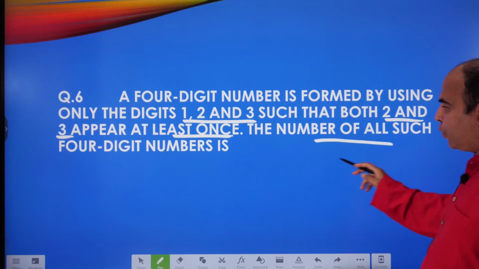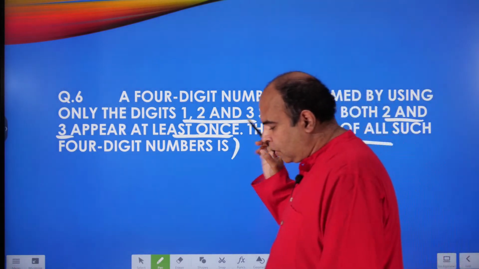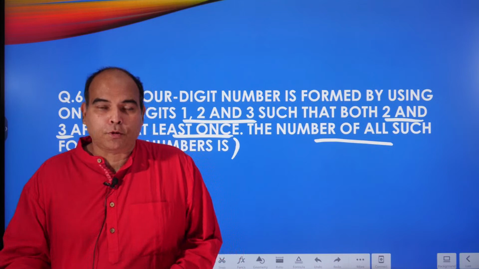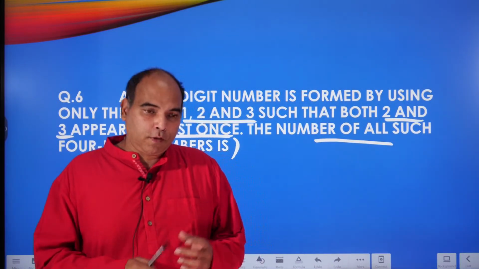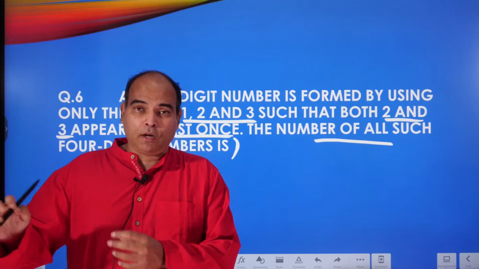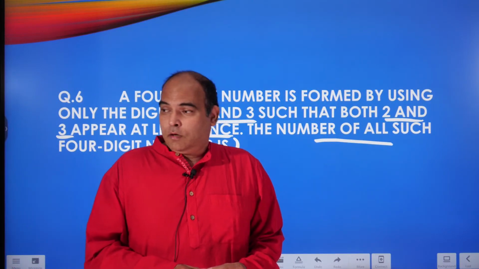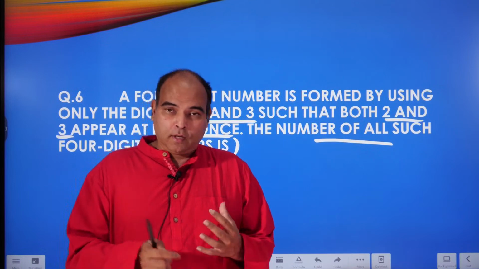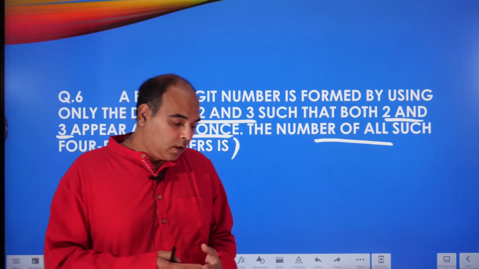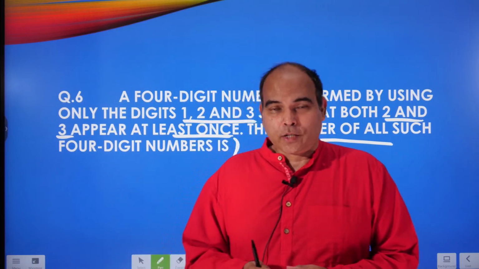The number of all such 4-digit numbers is... and as I said, in this question you don't have the cushion of the options. What do I mean by the cushion of the options? When you're solving a question and it has some vague numerical answer, where you can miss out things, and you are in a tight spot inside the exam, your ability to see that you got an answer which is part of the options actually provides you a cushion. Even if you got the wrong answer, you feel better about it. So that's the context in which I talk about the cushion of the options not being there in the theta question, right?